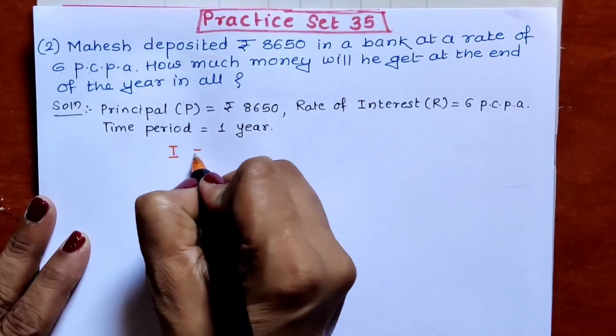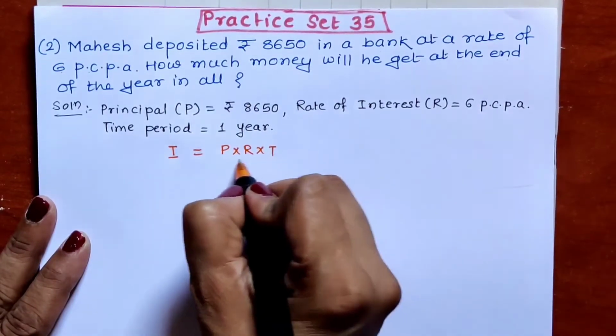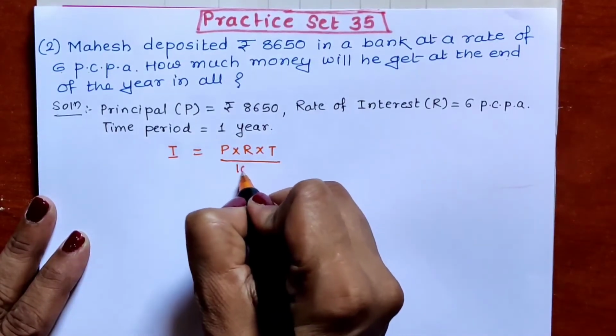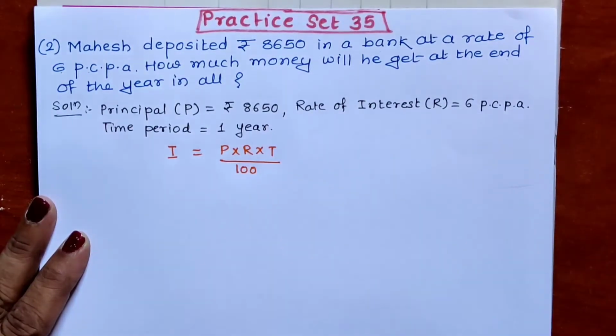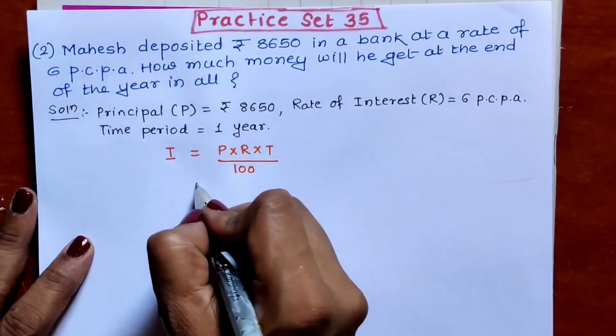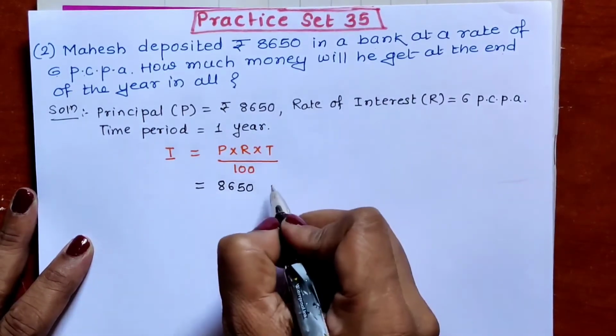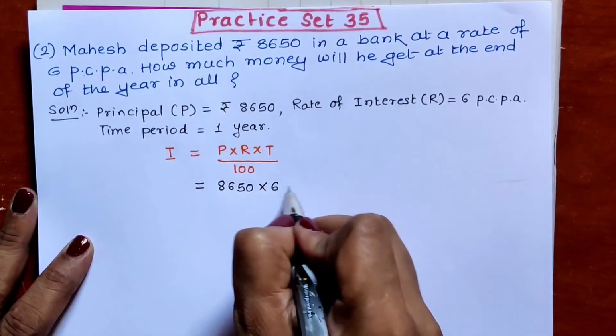I is equal to P into R into T upon 100. What we have to do? After this, we have to put our values. Put the values. P value is 8650. Multiply by rate is 6.